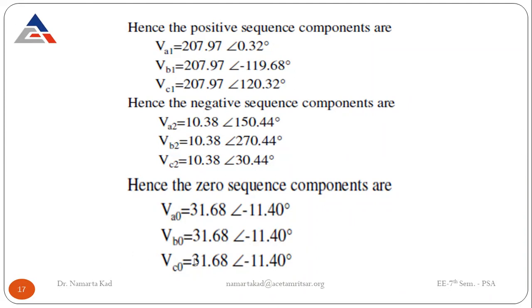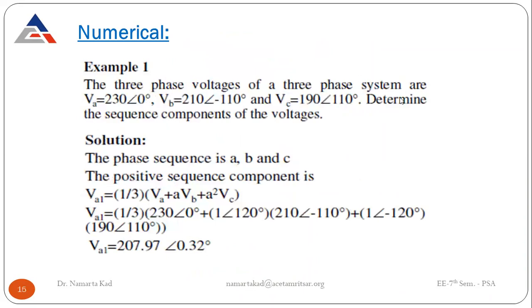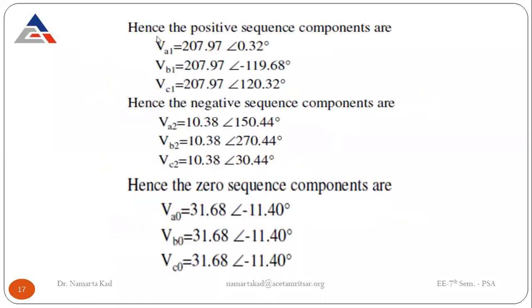So in this way, you have to complete this numerical. These are the complete answers. They simply told you to determine the sequence components of the voltages, that means the sequence components of voltages for all three phases: the A phase, the B phase, and the C phase.